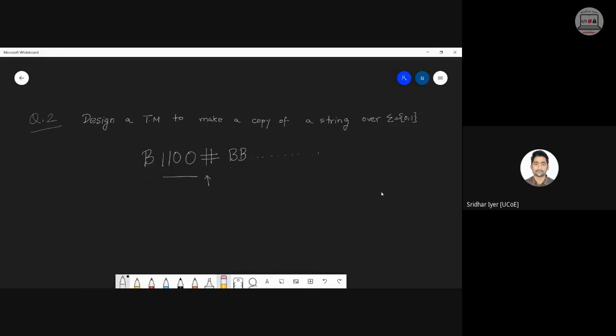Yes or no? Question में ये बोला है, you need to design a Turing machine to make a copy of a string. Whatever be the string, it is given, it is over 0, 1. So any string could be there of 0 and 1, any combination of 0 and 1 except null. Okay, followed by a hash. This hash character is basically to indicate that after this I need to start making copies of the input. Is it clear? तो अभी क्या करोगे? You only tell me. It is quite similar in structure to the previous case.